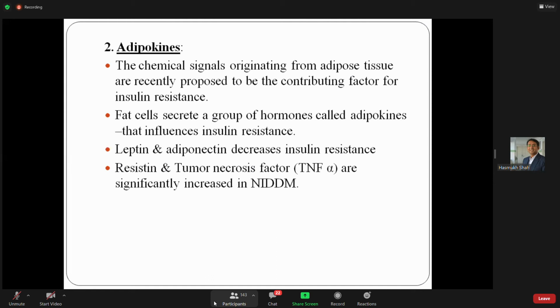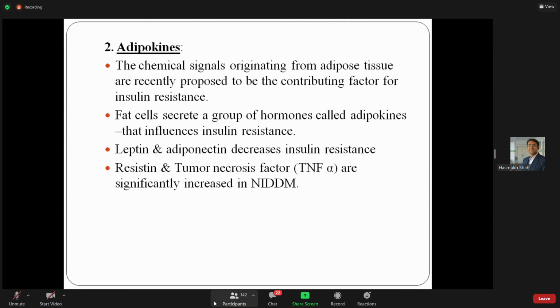Body fat becomes more because of overeating and obesity, as well as another reason, the lack of physical exercise. If you are doing nothing, then there are maximum chances of development of obesity, diabetes mellitus, and increased body fat.